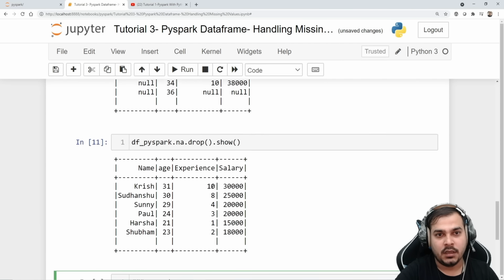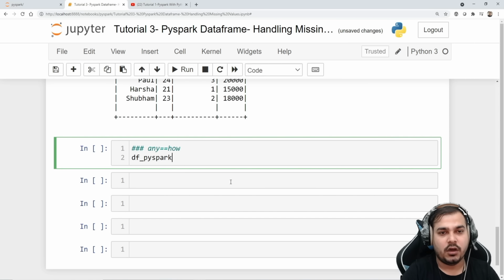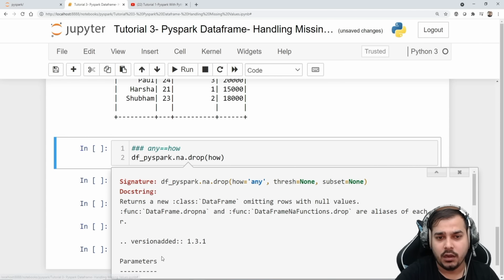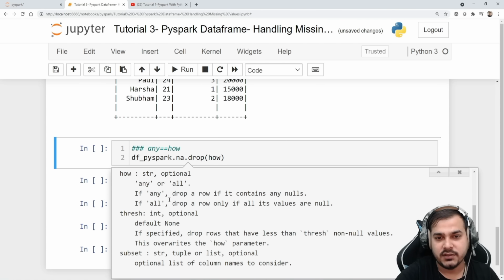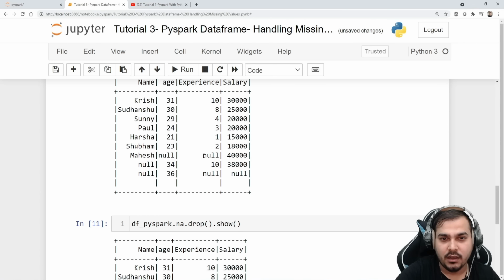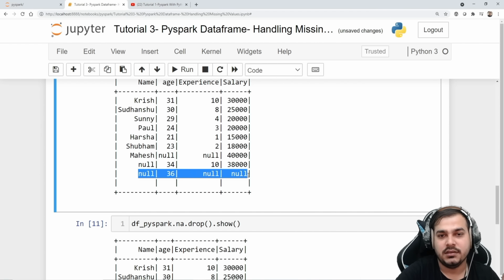Suppose I write df.pyspark.na.drop, and the how value can have 2 values: one is any, one is all. If the value selected is any, it drops a row if it contains any nulls, even if there is just one null, or 2 nulls, or entirely nulls.